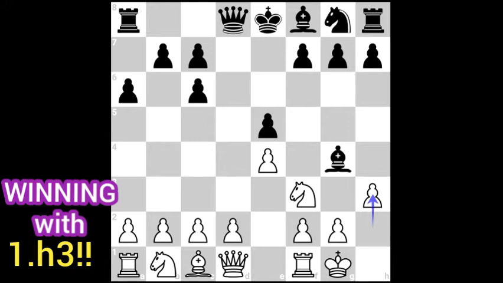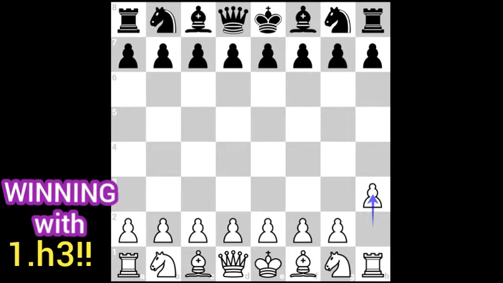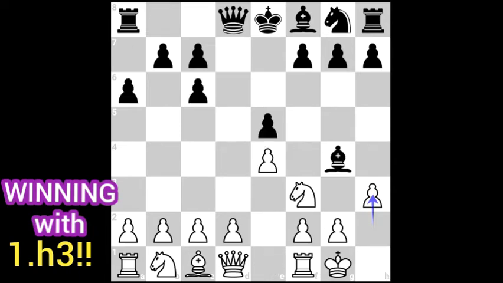So what is the difference between playing h3 on the sixth move and on the first move? Let's first see why this h3 move is so critical in this position, because it is delayed until the sixth move. After h3, h5, here come the ideas of Black sacrificing the bishop and going for the h-file mate.